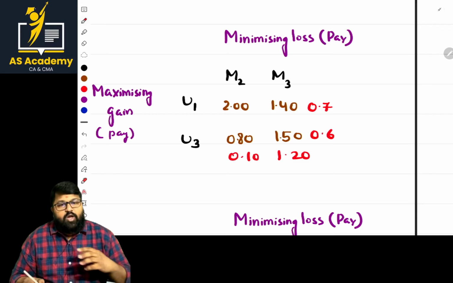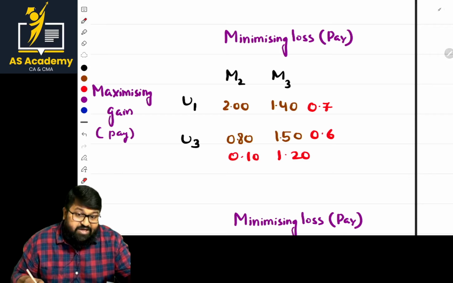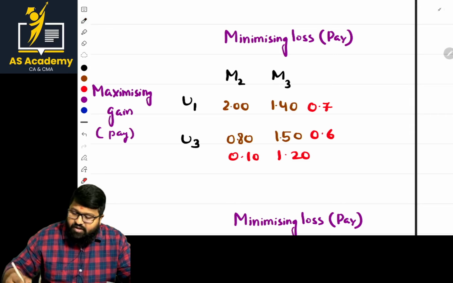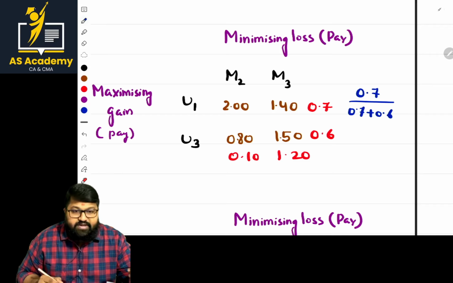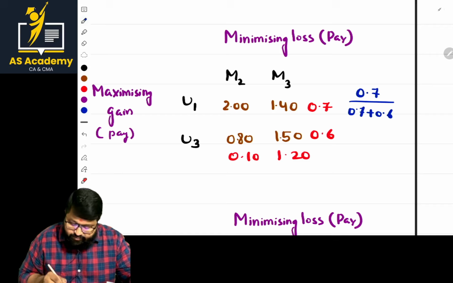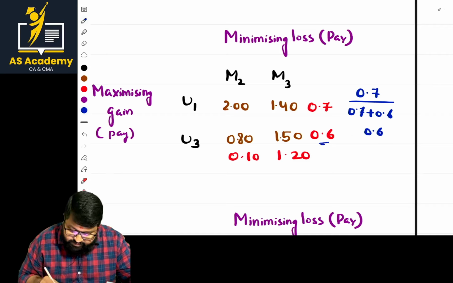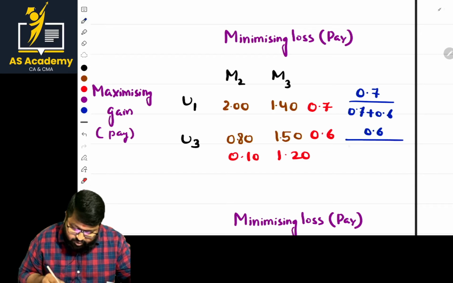Mention it here. Now we are done with the first basic step, because that is the basic step for the calculation of probability. Once it is done, how to calculate the probability part? Simply 0.7 by 0.7 plus 0.6. That is the probability for U1. And how to calculate the probability for U3? 0.6 by the summation of these two, that is 0.7 plus 0.6.